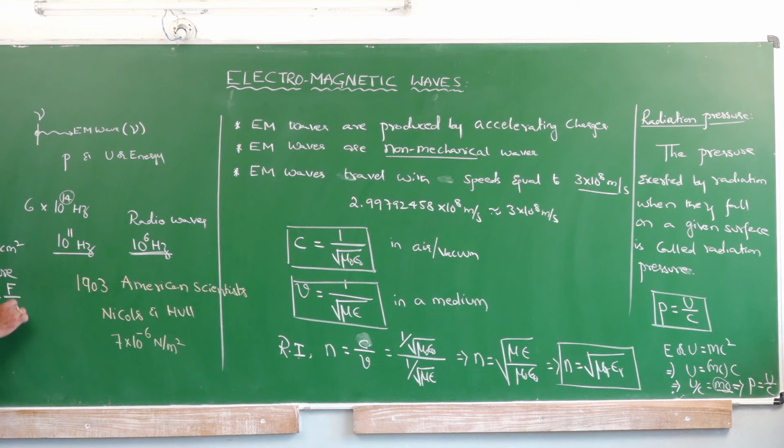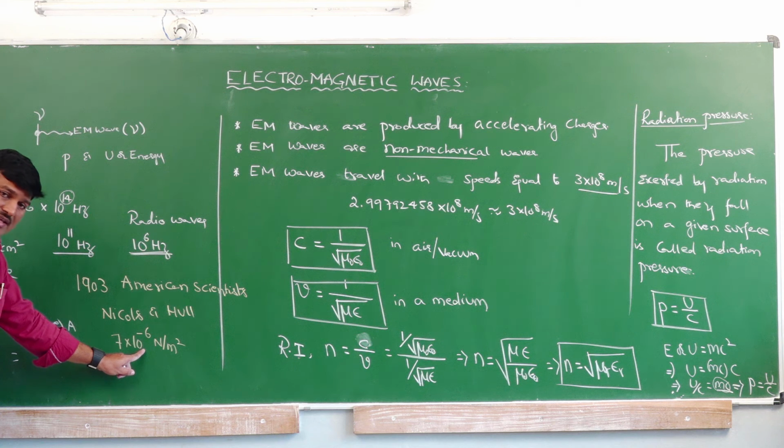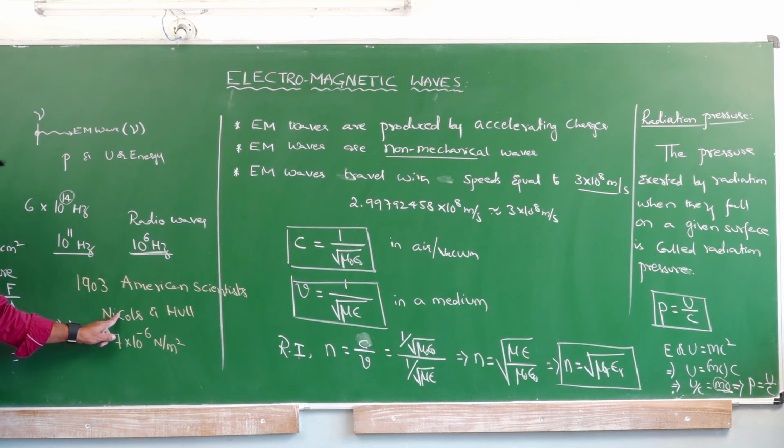Therefore, force exerted is equal to pressure into area. So here this sun radiation is exerting a pressure of 7 into 10 power minus 6 as calculated by the American scientists Nichols and Hull. Therefore, the pressure is 7 into 10 to the power of minus 6 Newton per meter square into area. On how much area is it falling?